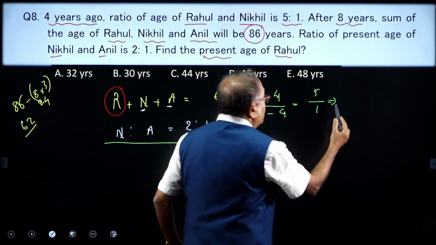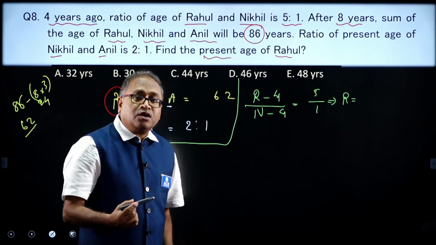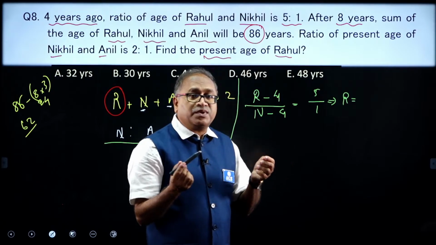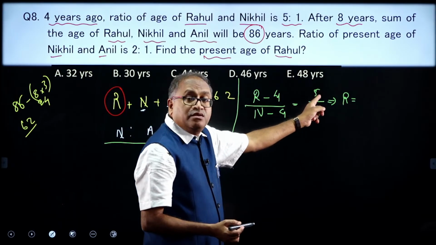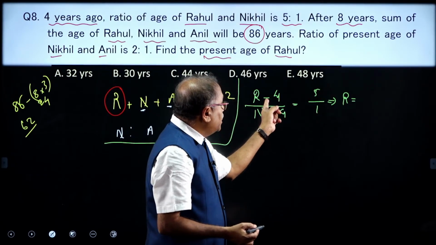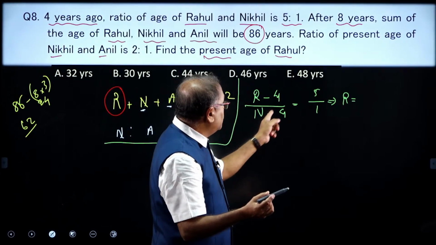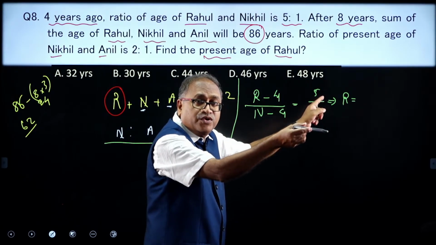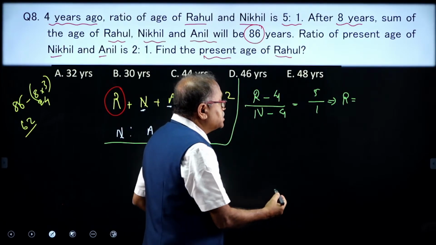So, R is equal to how much in that case? Think of it, do some small calculation in the mind. Here we have 5N minus 20, and again the minus 4 comes over here. So, minus 20 plus 4 will become minus 16.